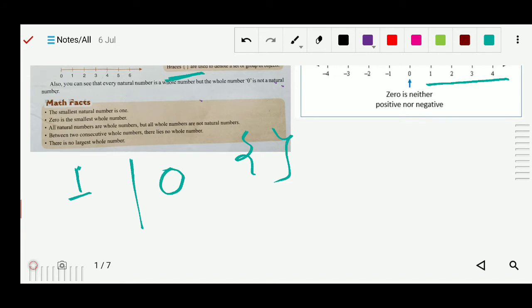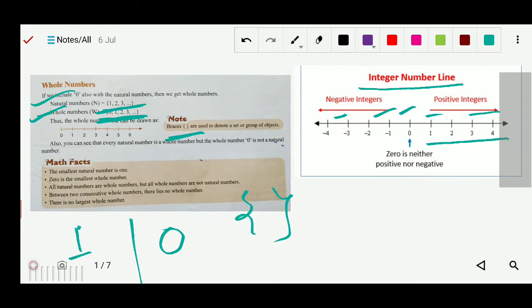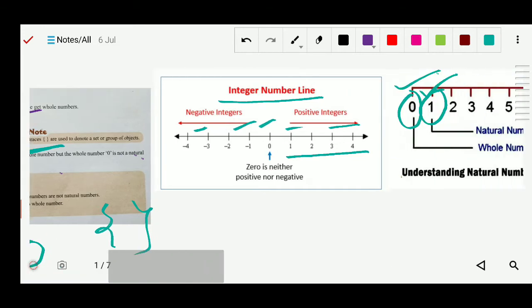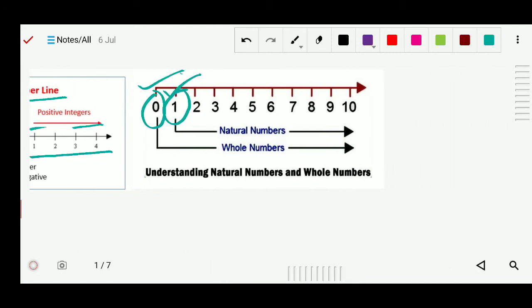all natural numbers are whole numbers, but all whole numbers are not natural numbers. Yes, it is true. You can see here in the natural numbers comes 1, 2, 3, and in whole numbers comes 0, 1, 2, 3. So you will understand better here. All the natural numbers can be whole numbers.